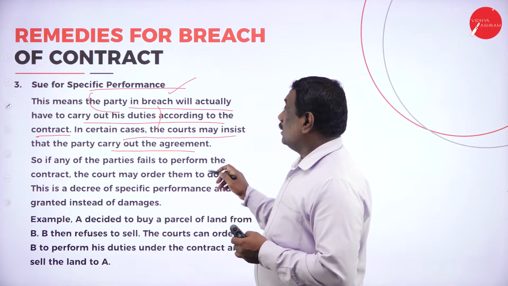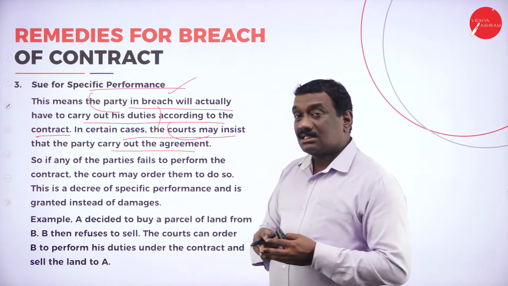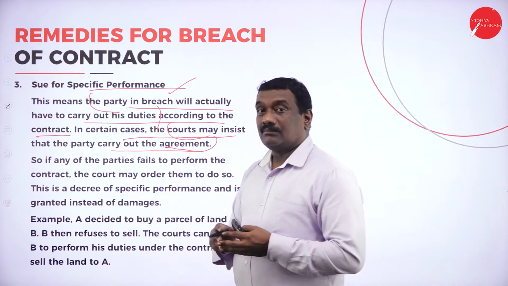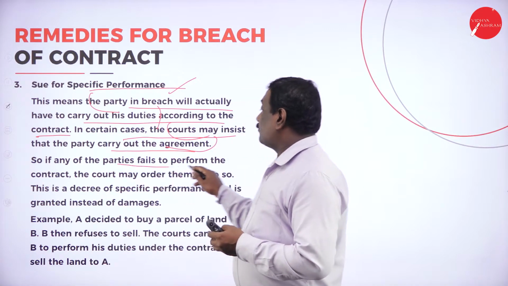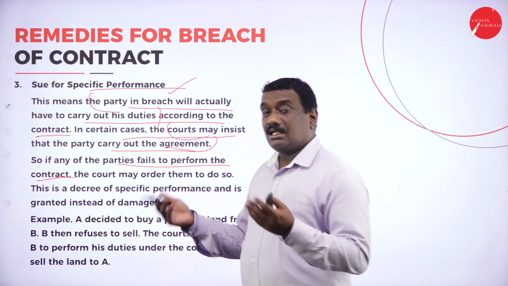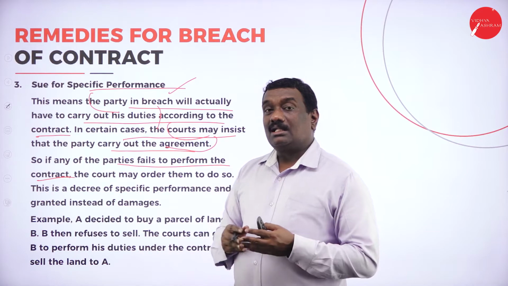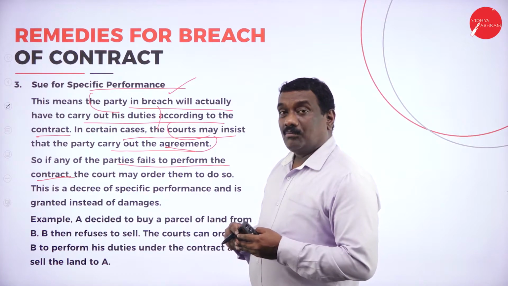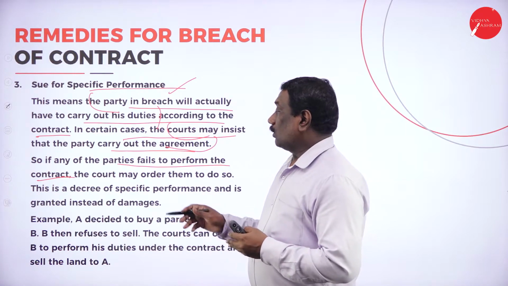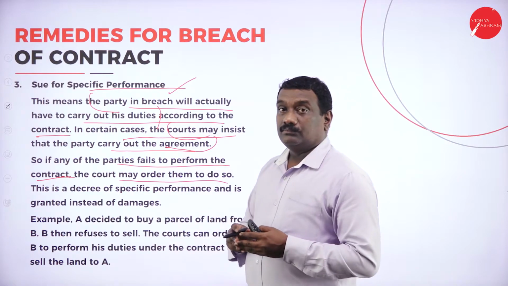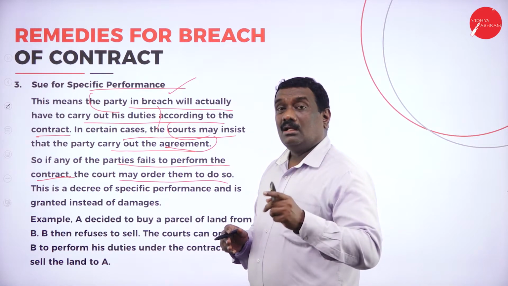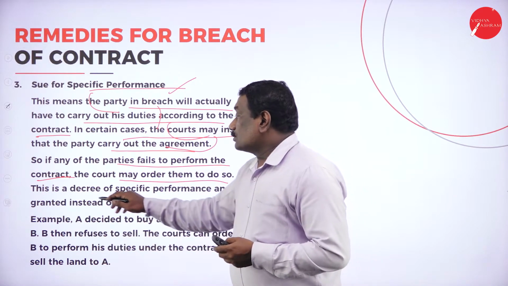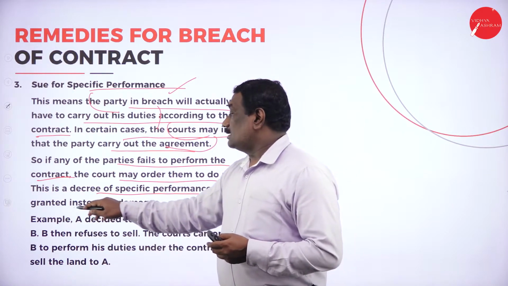Or sometimes the court will enter and insist that the party who has breached the contract carry out the agreement. If any of the parties, A or B, breaches the contract or fails to perform the obligation agreed upon in the contract, the court may order them to do so. The court will order them to complete that particular promise or obligation. So this is a decree of specific performance and is granted instead of damages.